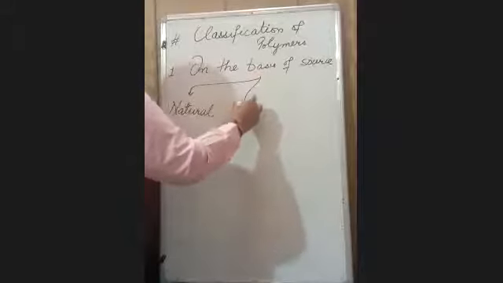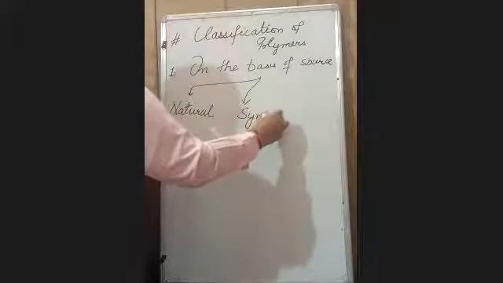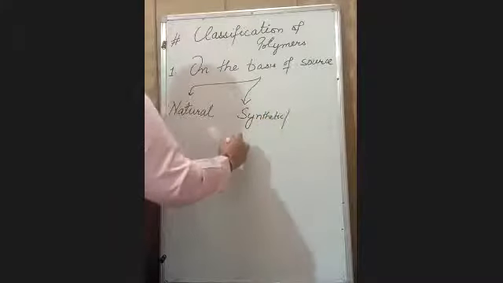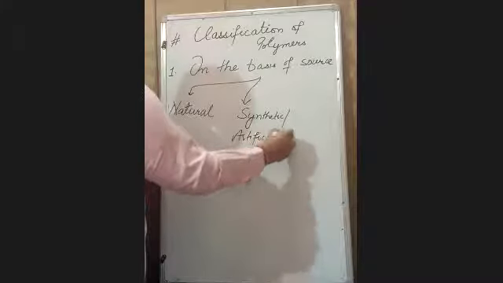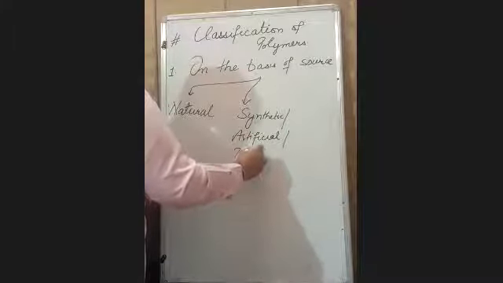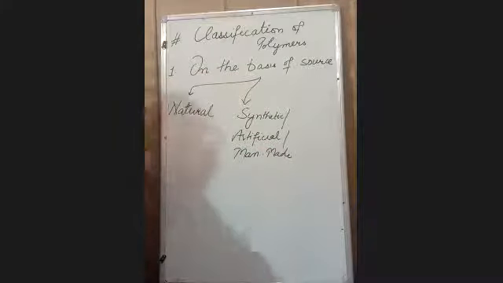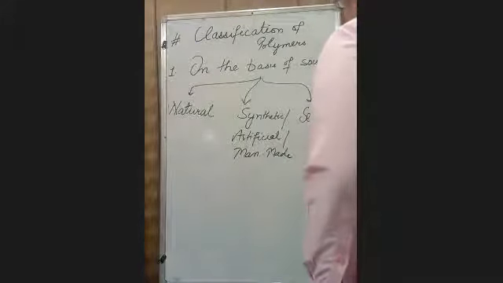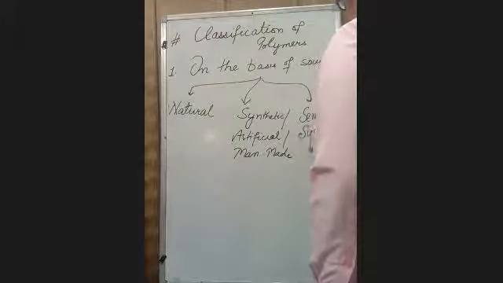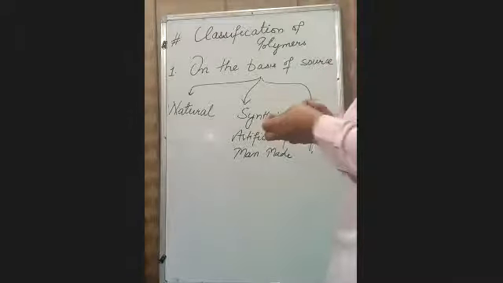Second is your synthetic or artificial or man-made. It is on the basis of source. And third is your semi-synthetic. As you are aware of their names,